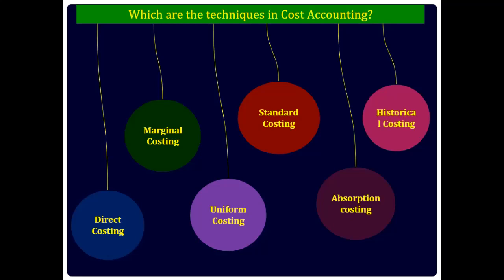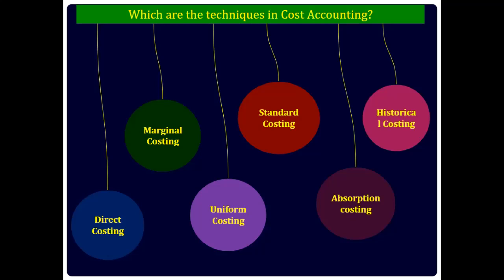Standard costing. In this technique of costing, the cost incurred are compared to the predetermined cost of product, process, or project. The variances are analyzed to bring about cost effectiveness. Direct costing. In this technique, all the direct costs incurred for a particular product, process, or project are charged to it, and indirect costs are written off to profit or loss account.